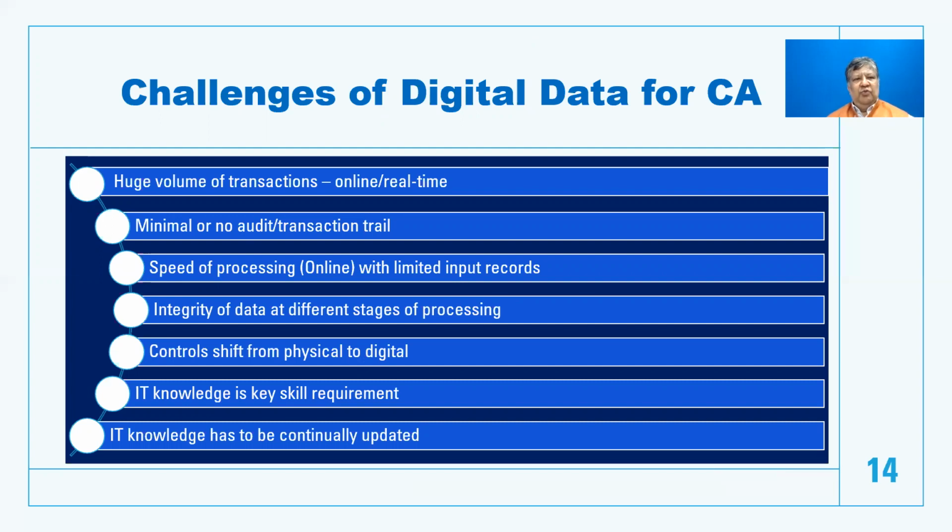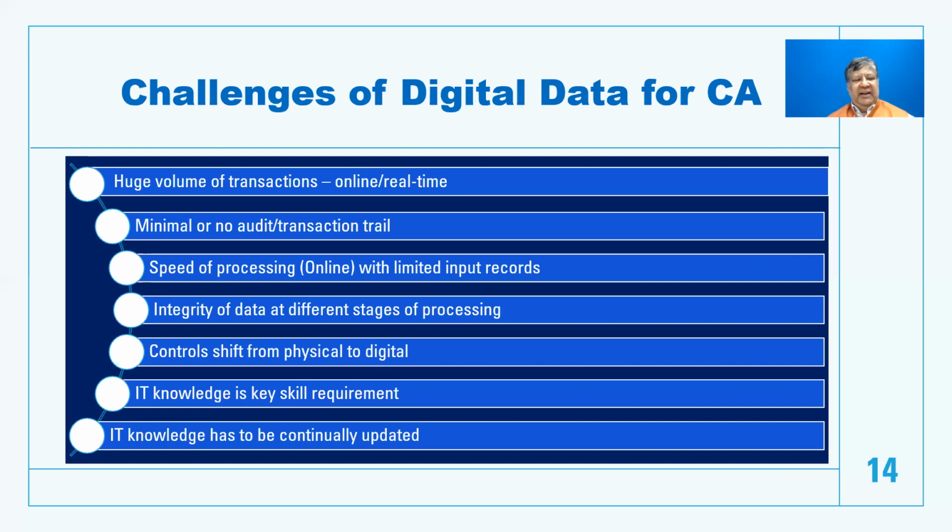One, there is a huge volume of transactions, and this data could be available online in real time. There's a minimal or no audit trail of transactions or paper trail. It's very, very minimal. The speed of the transactions is very high. For example, if you look at the type of transaction which happens in an online banking or in an online e-commerce store, you find they're really very, very high.